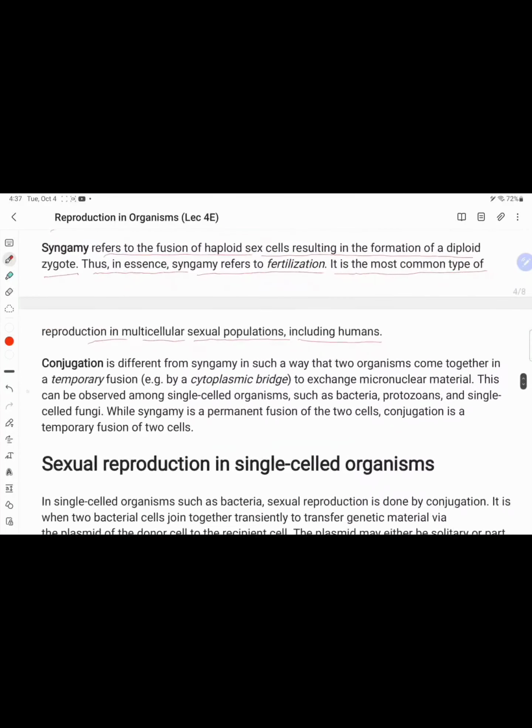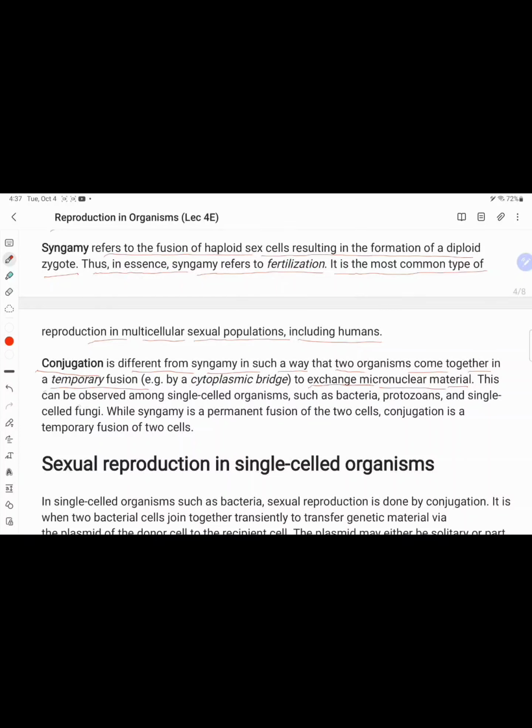The second type is conjugation. Conjugation is different from syngamy, as two organisms come together for temporary fusion. They form a cytoplasmic bridge to exchange micronuclear material through the cytoplasmic bridge or tube.